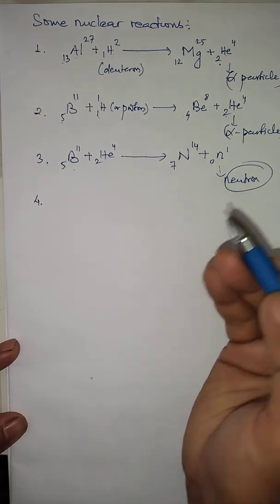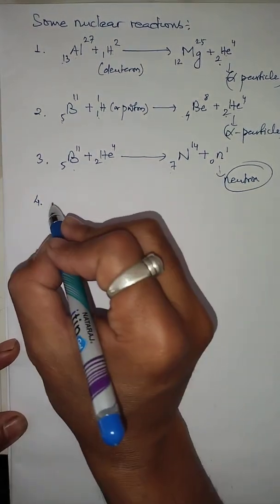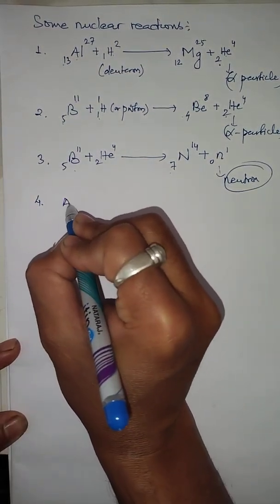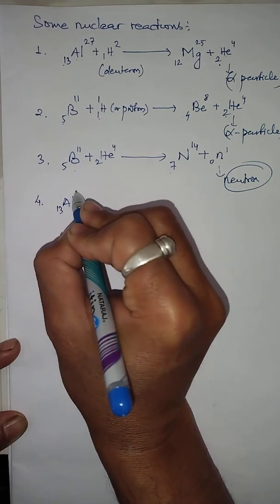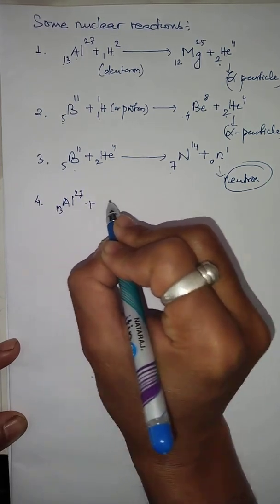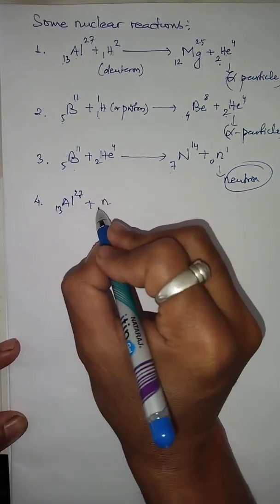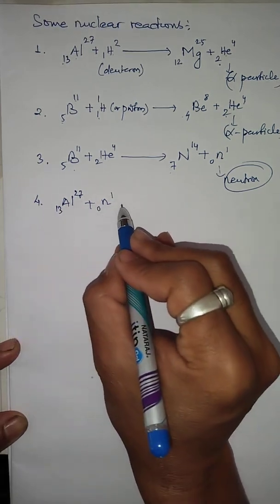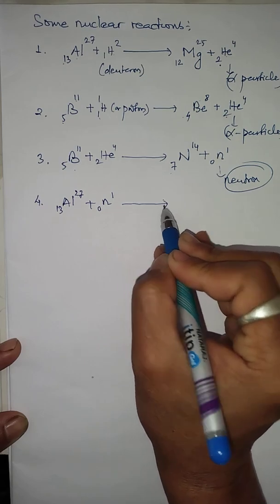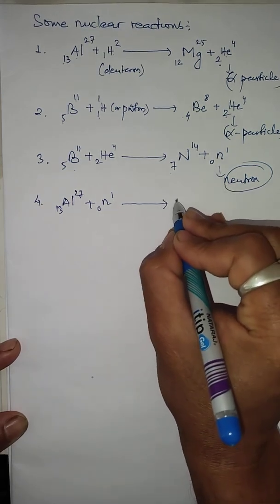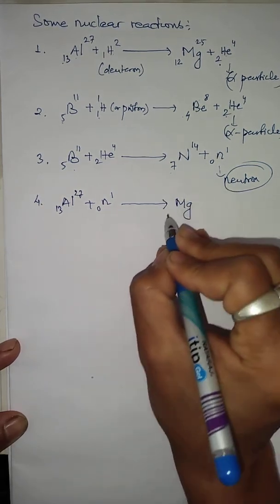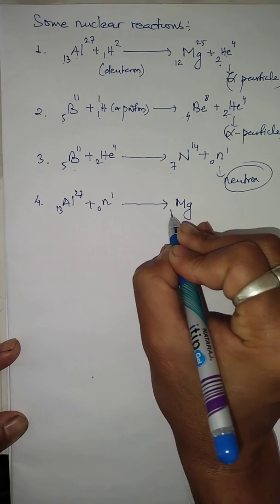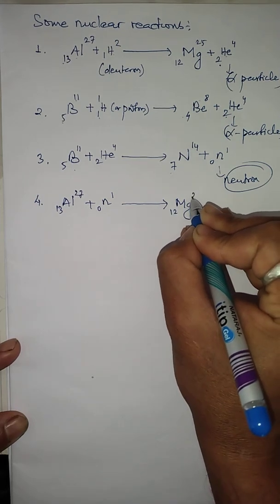Similarly, we can go to the next nuclear reaction. Let me take aluminum again, with atomic number 13 and mass number 27. Now if I bombard with one of the uncharged particles, that is neutron. Yes, we can bombard this way also, meaning they have interaction. When they have a strong interaction, we get a new element, that is magnesium with atomic number 12 and mass number 27.